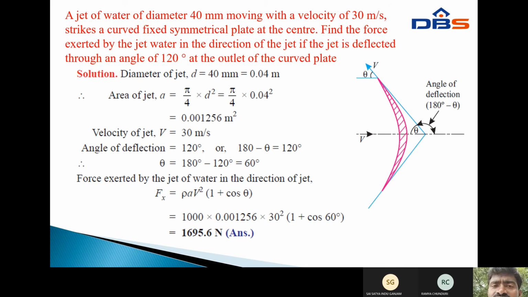Next, a jet of water of diameter 40 mm moving with a velocity of 30 meters per second strikes a curved fixed symmetrical plate at the center.